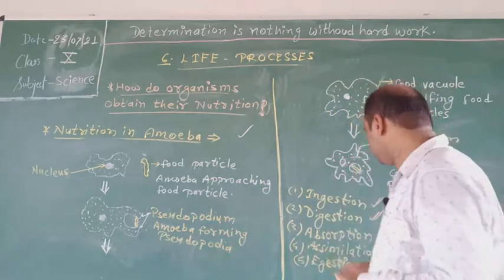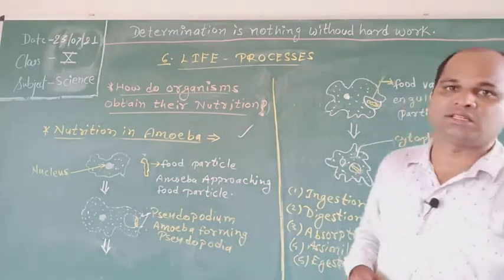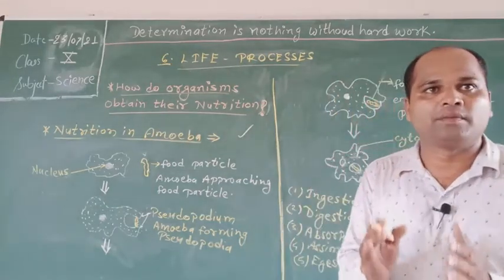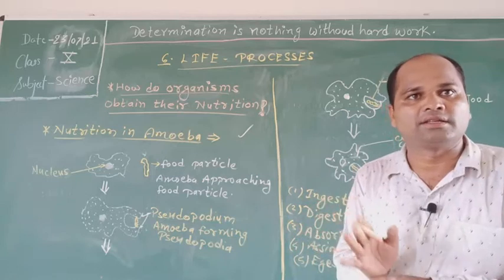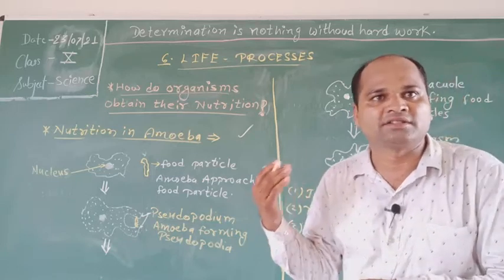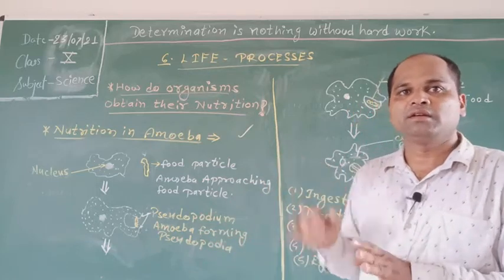And last is egestion. This is the last step. In this step, amoeba does not have a body part for the removal of undigested food. It takes place by the sudden rupturing of the cell membrane at any place in the body.